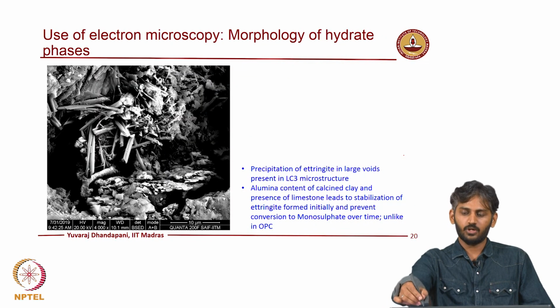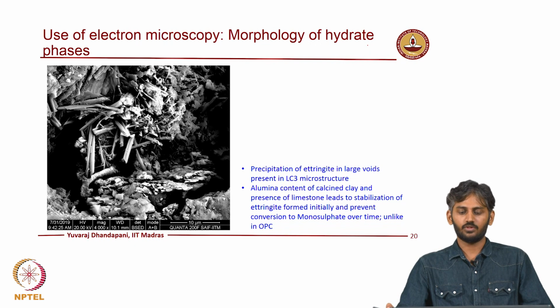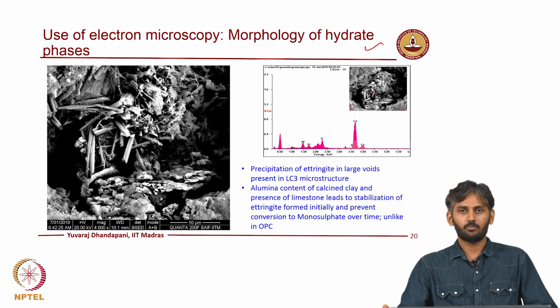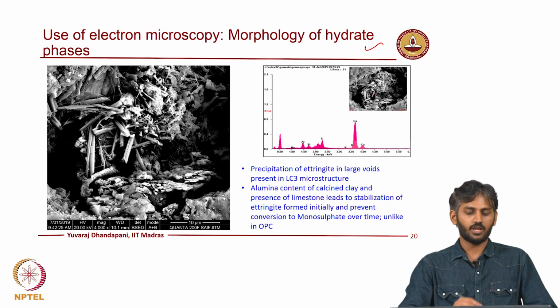The next important characteristic where SEM is often used is to understand the morphology of the hydrates. We tend to see a higher amount of ettringite formed, but where is the ettringite formed? Here I have presented a micrograph of ettringite precipitated in large voids of an LC3 system.